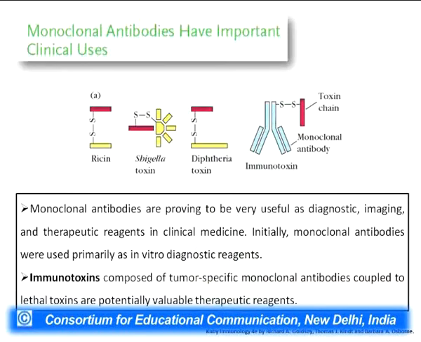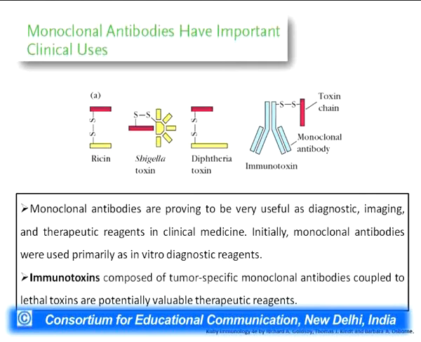Now, before ending, antibodies have been playing a major role as diagnostic, imaging, and therapeutic reagents in clinical medicine and in identifying various diseases. One of the major uses of these antibodies is now taking place with the help of immunotoxins. Monoclonal antibodies are now used as immunotoxins, for example, for tumor specific cells. Tumor specific cells express certain antigens on their surface. So they have tumor specific antigens present on their surface.